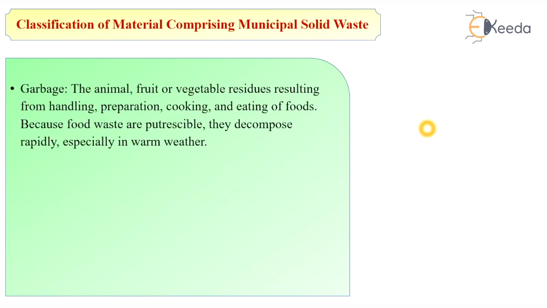So municipal solid waste consists of, first, garbage. So what is garbage? The animal, fruit or vegetable residues resulting from handling, preparation, cooking, and eating of foods. Because food waste is putrescible or decomposable, it decomposes rapidly, especially in warm weather.